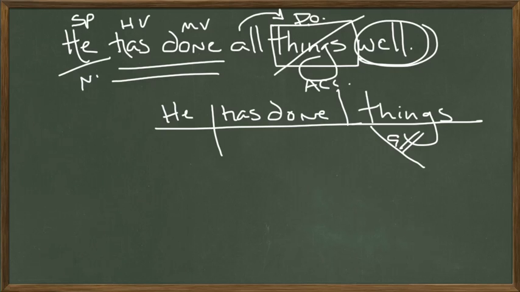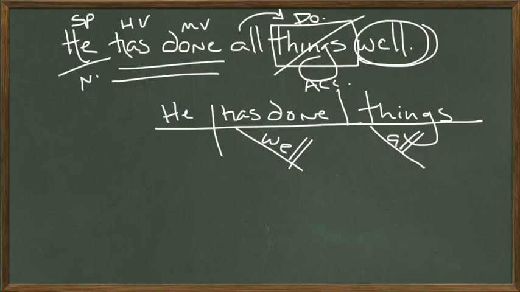He has done all things. And how has he done those things? Adverbs usually go under the verb, not always. An adverb can modify a verb. So it just goes under the word it modifies, but it's telling us how he has done these things, so this adverb goes underneath the verb itself. He has done all things well.